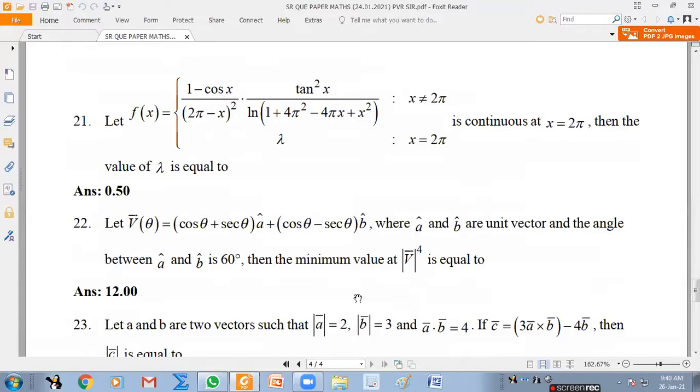So lambda should be the same as the limit as x tends to 2 pi. This is f of 2 pi. The limit as x tends to 2 pi of (1 minus cos x) by (2 pi minus x) whole square, times tan square x by log of 1 plus, the other one also I'll write, (2 pi minus x) whole square.